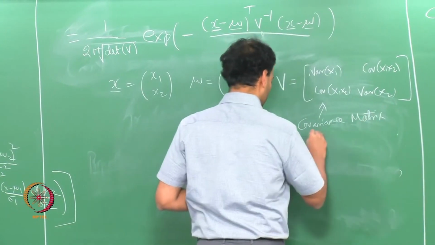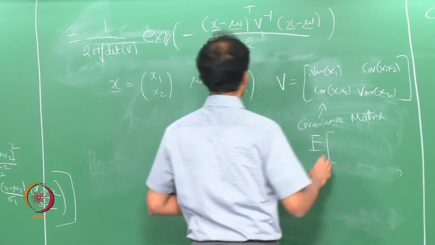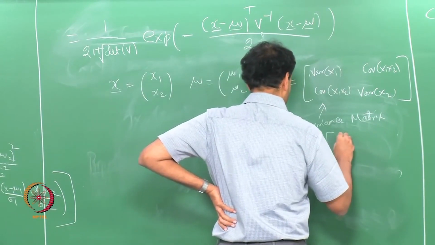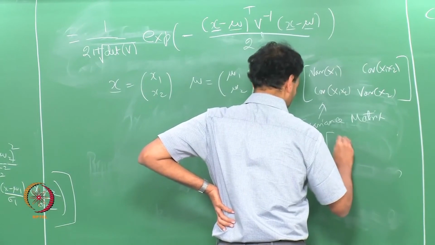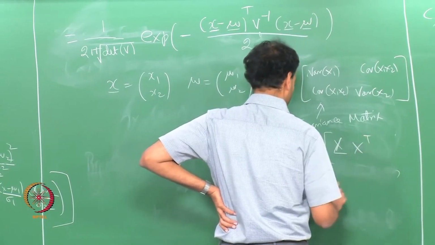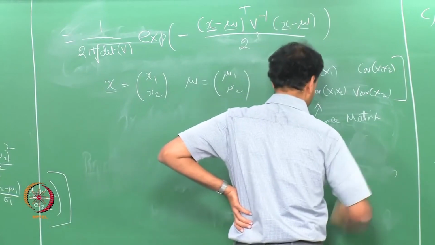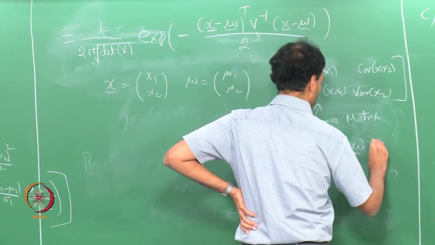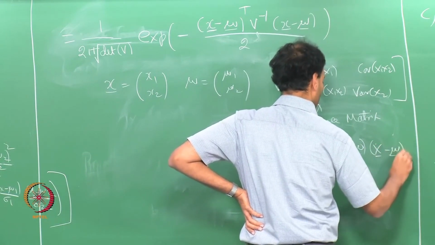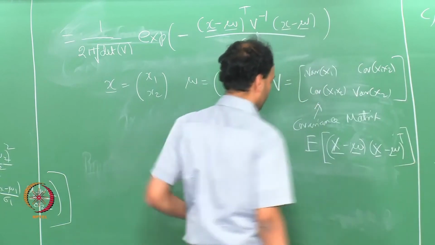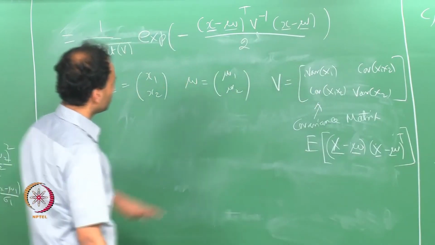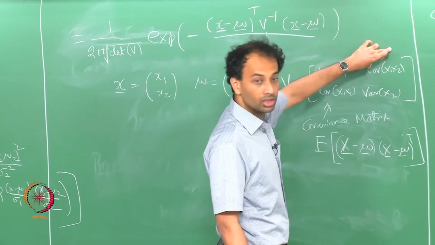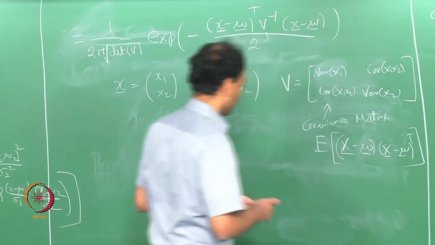So, it is nothing but the expectation of, so x is a row vector, isn't it. So, it is the expectation of x minus mu, x minus mu transpose, okay, which means you will write all the variances on the diagonals and covariance of x1 x2 on the off diagonals. Okay.